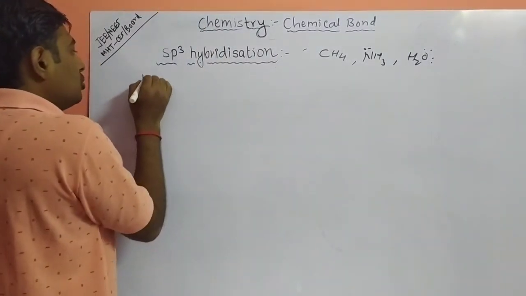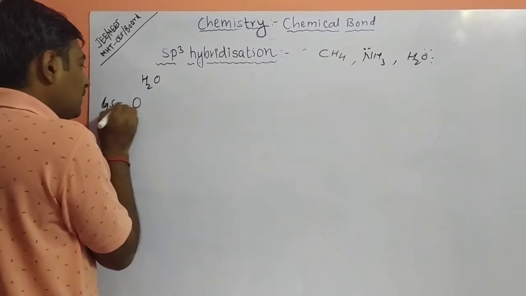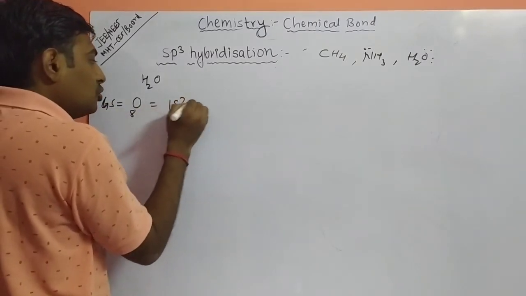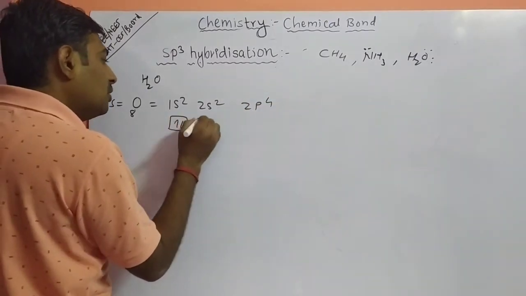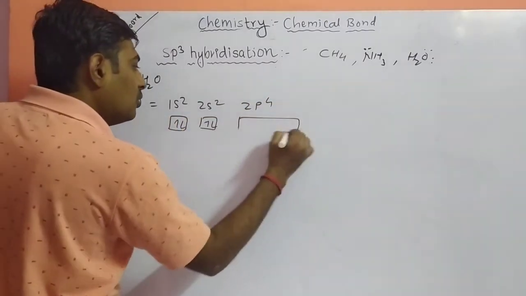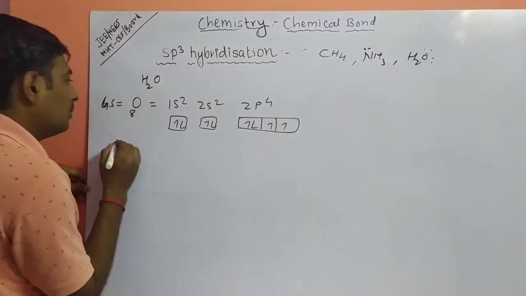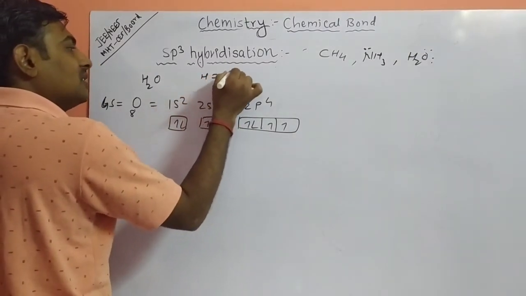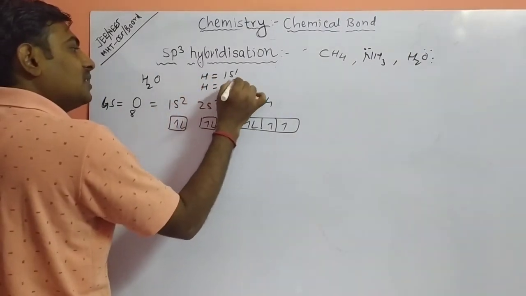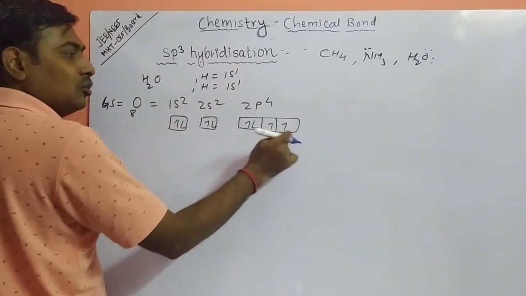So in the H2O molecule, what is the electronic configuration of oxygen in the ground state? 1s2, 2s2, 2p4 type of electronic configuration, with four electrons in 2p. Each hydrogen atom has electronic configuration 1s1. So two hydrogens are there, two incoming electrons, two unpaired electrons.